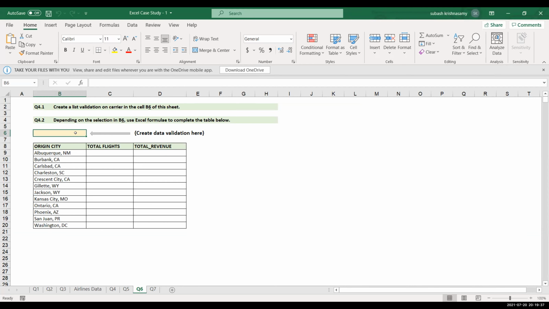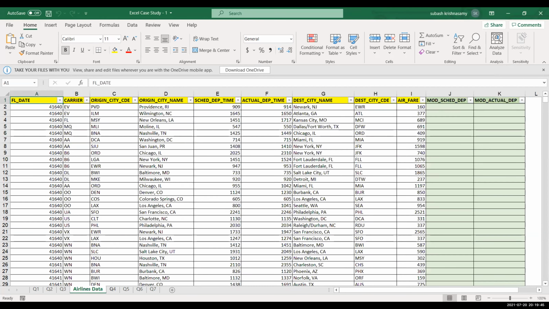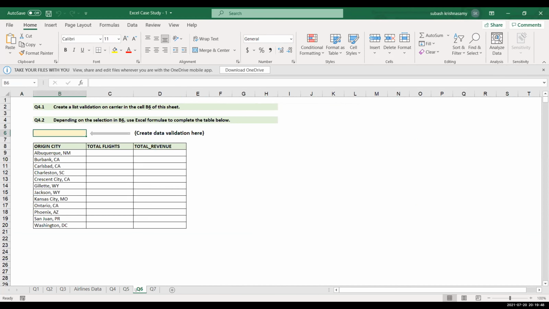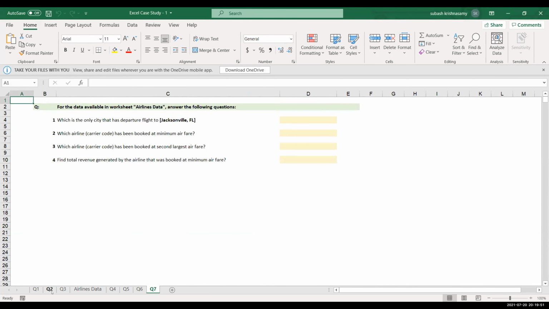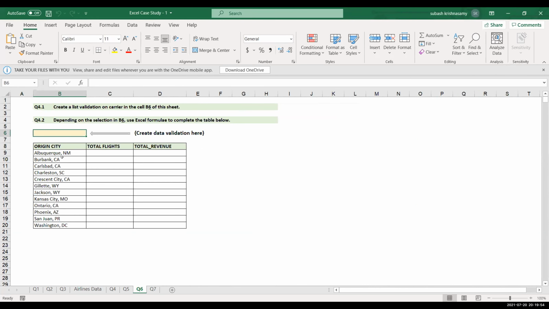I can get the top and bottom. No, that is for another question. For example, you can explain one thing: based on the selection from the drop down, it should display. I'm just getting confused. I can do the data validation there. I can create some sample data here and give that range. I can do some data validation, but I don't know how to write the formula. Based on that drop down, it should work here. So I couldn't get that.